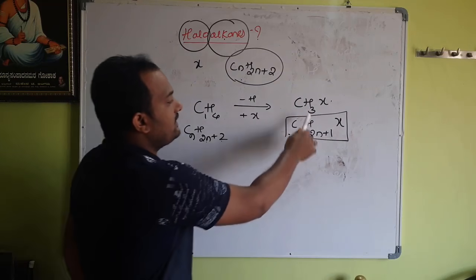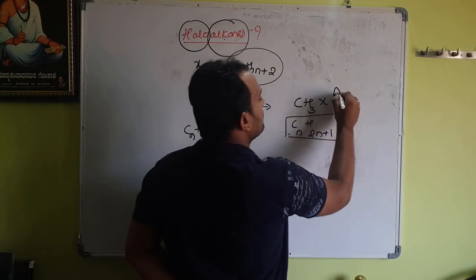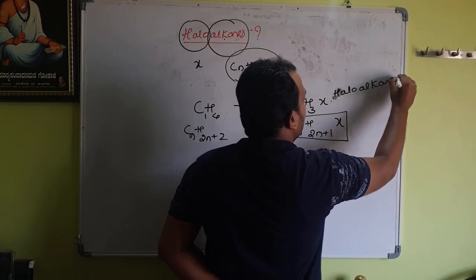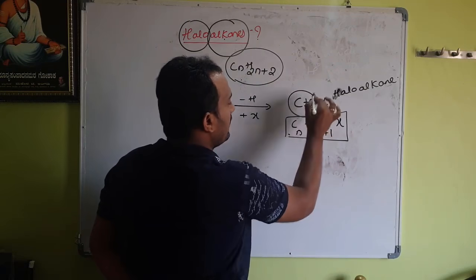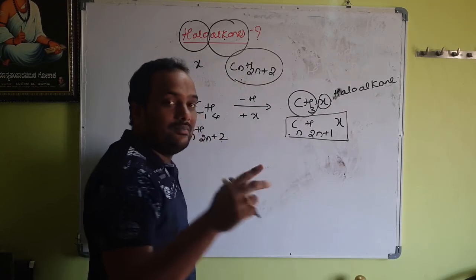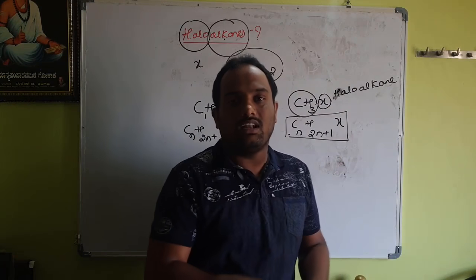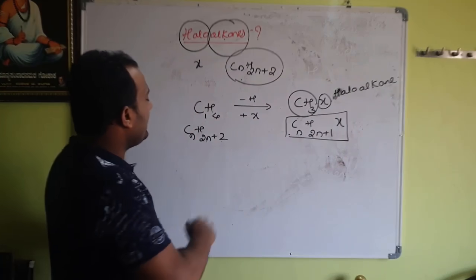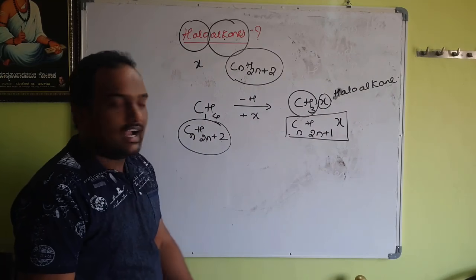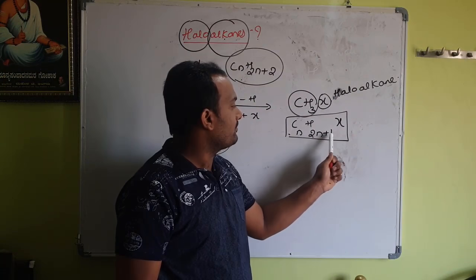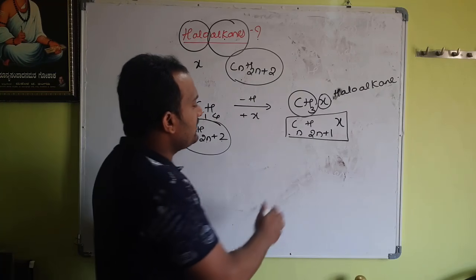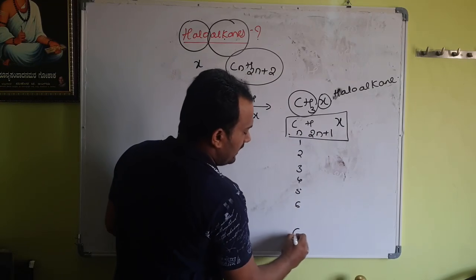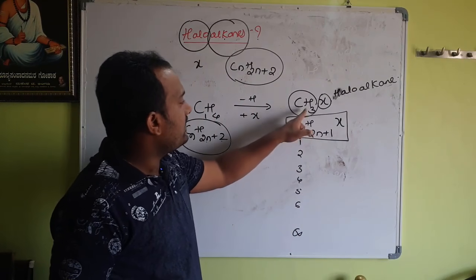Then what is this CH3X called? This compound is called a haloalkane, because in this compound we have an alkane and also a halogen. Therefore, I mix these two words: one is halogen, another is alkane. So I get the compound called haloalkane. Whereas alkane has the formula CnH2n+2, haloalkane has the formula CnH2n+1X. In this, you can substitute the value of n as 1, 2, 3, 4, 5, 6, 7 up to infinity. Then you get the compounds called haloalkanes.